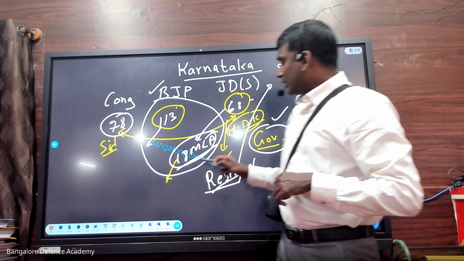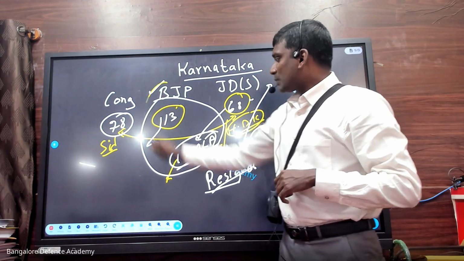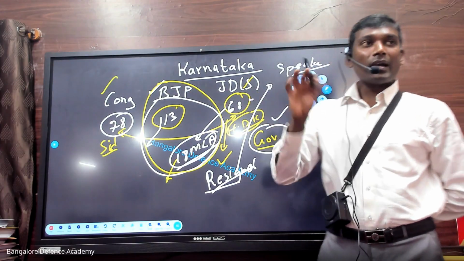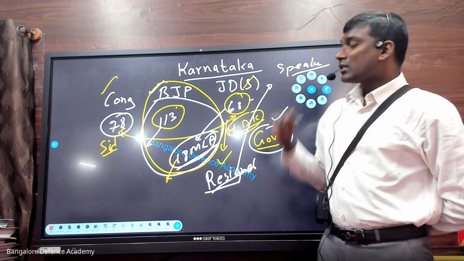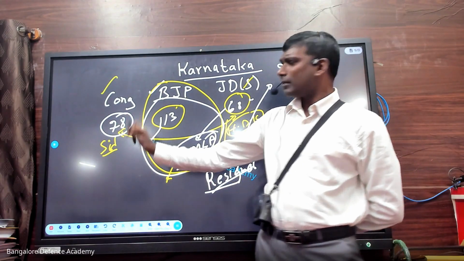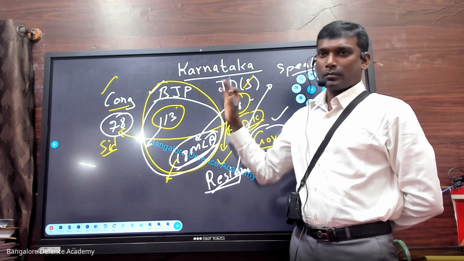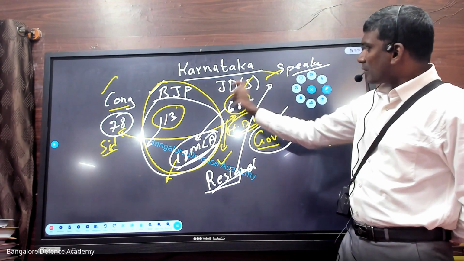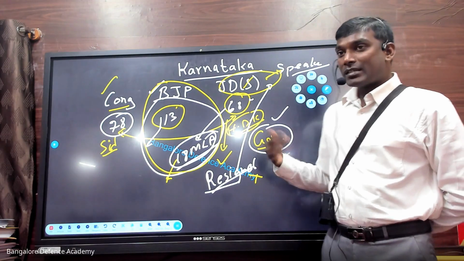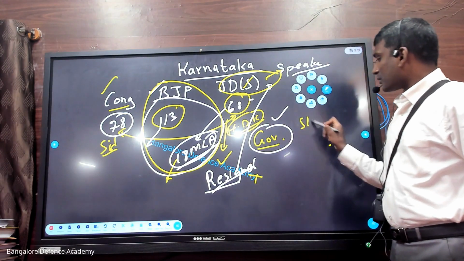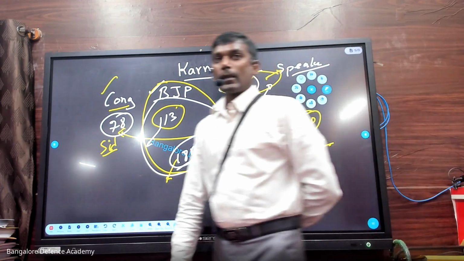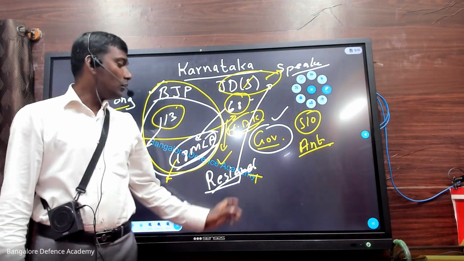So, the plan was these 18 MLAs are going to join which party now? BJP. Now tell me, Congress and JDS, they are the government. So the speaker will be from which party? Ruling party, either Congress or JDS. The speaker was also from the ruling party. Now, what the speaker does, he does not accept the resignation. He makes use of the power of Schedule 10. That is what? Anti-defection. Okay, so now what happens?